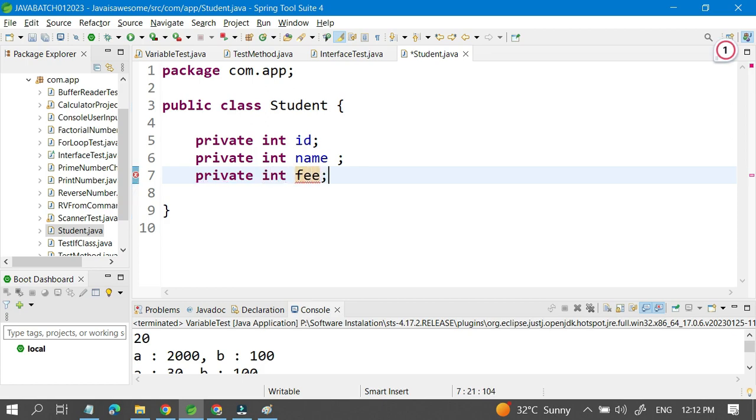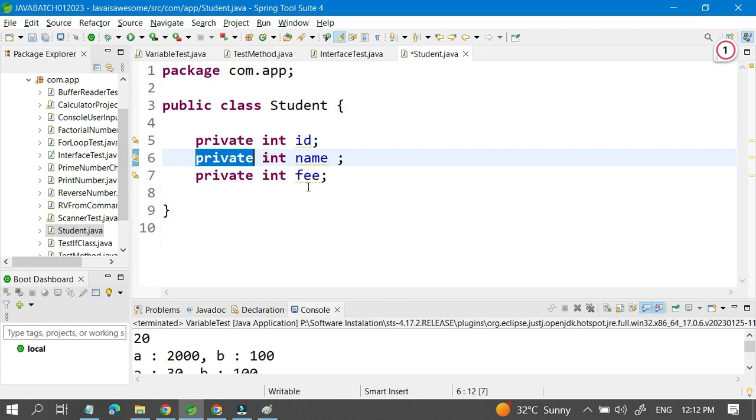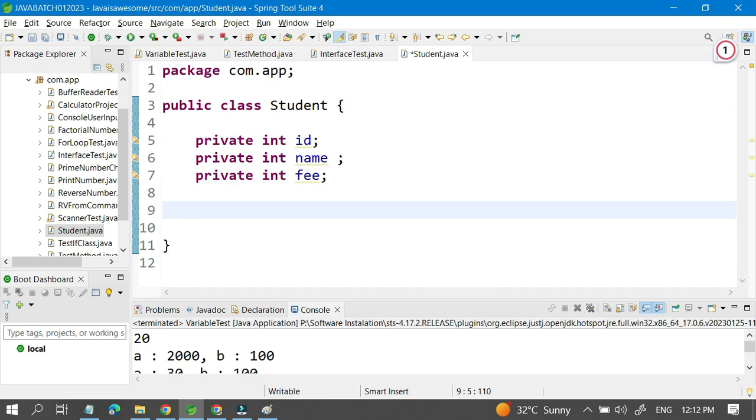These are some basic properties a student has. Why am I declaring them private? Because if I declare them as private, those values cannot be modified from outside of the class directly. And to modify these values, we provide getter and setter methods.